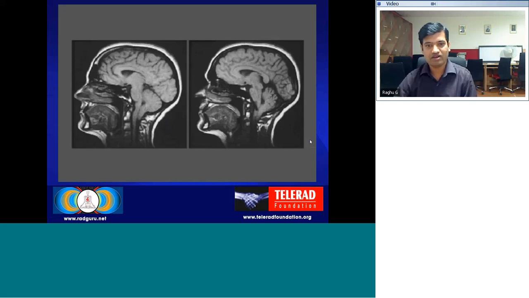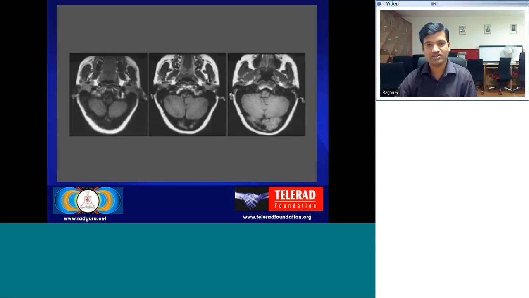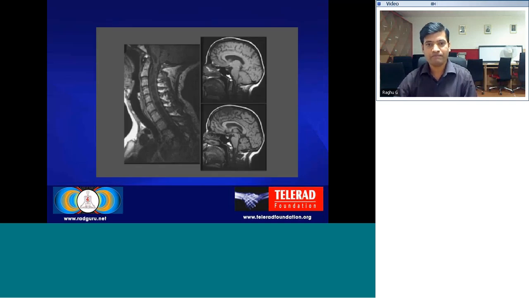This is another example of Chiari 1 malformation with the caudal descent of the cerebellar tonsils, always better seen on the sagittal images. On axial images, it can sometimes be difficult to identify this descent, but as you scroll through the sequential slices, one can identify that there is an inferior descent of the cerebellar tonsils. This is another example of Chiari malformation with a large syrinx in the cord.